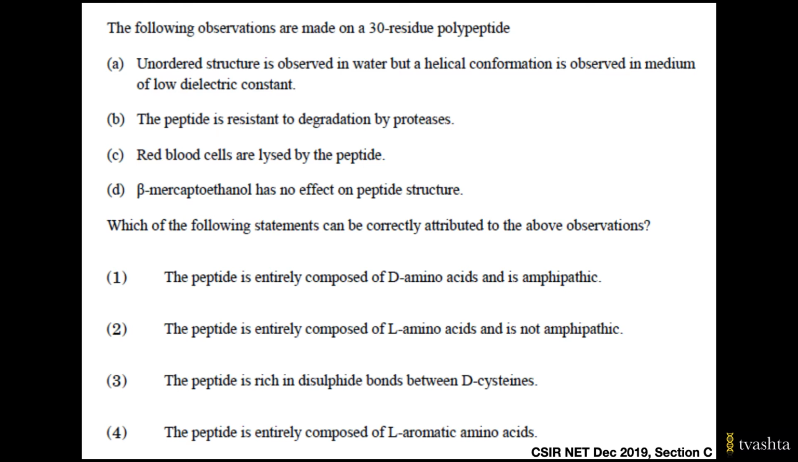So the options are 1. The peptide is entirely composed of D-amino acids and is amphipathic. Second, the peptide is entirely composed of L-amino acids and is not amphipathic. Third, the peptide is rich in disulphide bonds between D-cysteines. And fourth, the peptide is entirely composed of L-aromatic amino acids. Let's discuss each of these observations one by one.